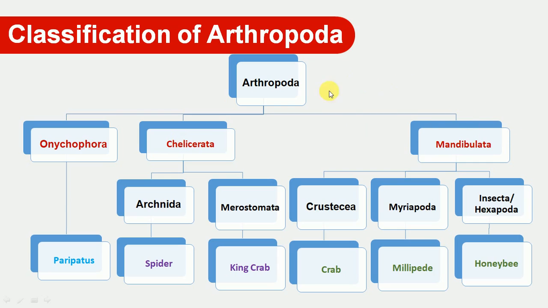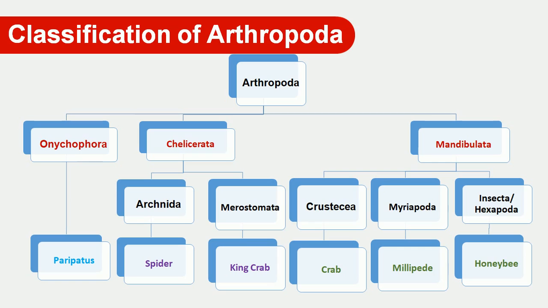Those animals that have a well-developed mandibular type of mouth part are grouped as Mandibulata. In Chelicerata, a catching organ is well developed. Onychophora is a primitive group. One example of subphylum Onychophora is Peripatus. This subphylum shows the connecting link between Phylum Annelida and Arthropoda.